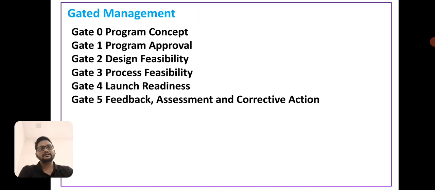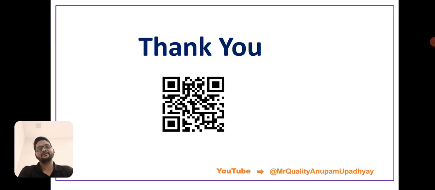Now what is gated management in APQP? Gate 0 is program concept, gate 1 is program approval, gate 2 is design feasibility, gate 3 is process feasibility, gate 4 is launch readiness, and gate 5 is feedback assessment and corrective actions.